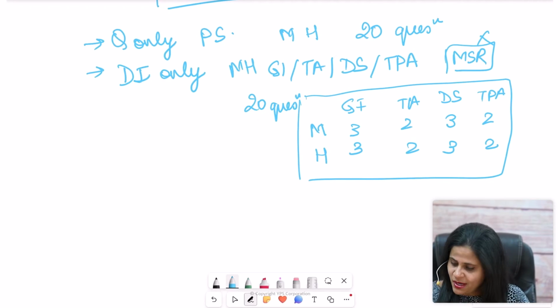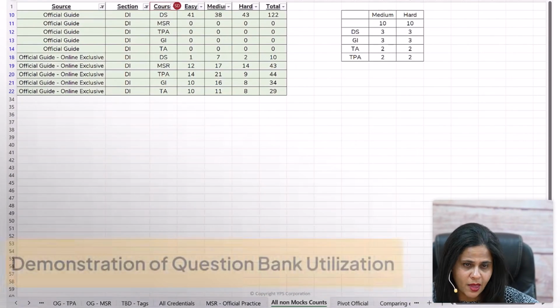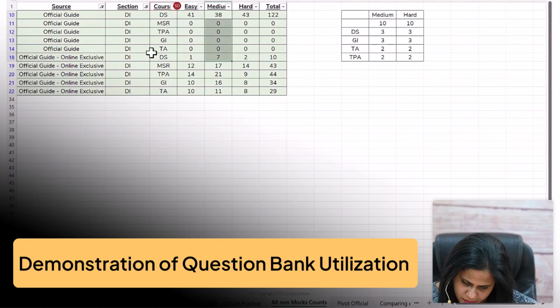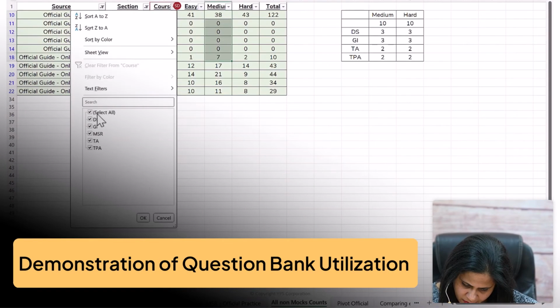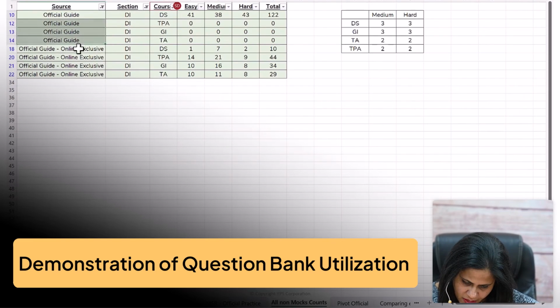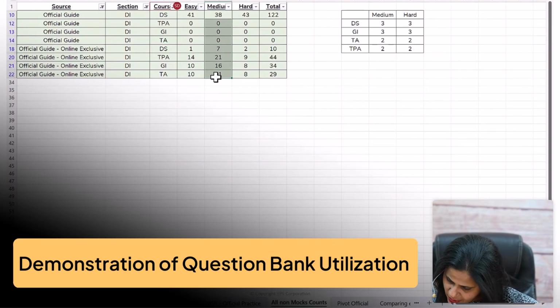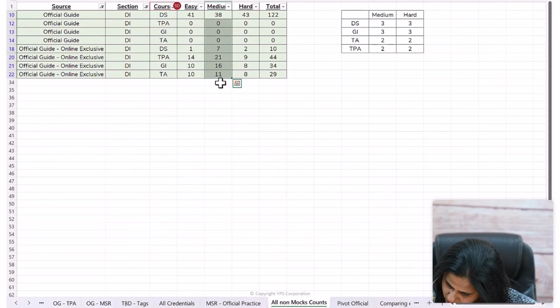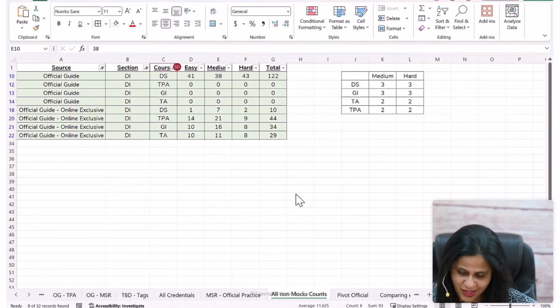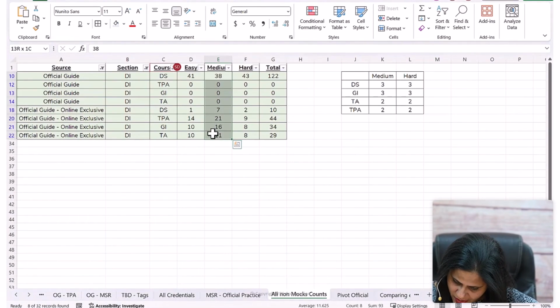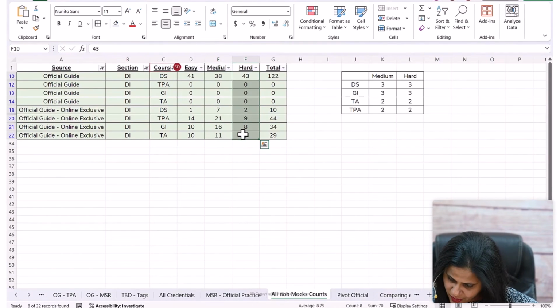Now let me also give you a demo of how you can do this. So here I have the distribution of questions, and I'm going to share this with you as well. So I'm going to remove MSR, and I'm talking about just the official guide. So what you see over here is, in all, how many questions here? I needed to get it out of the full screen mode. So in medium we have a total of 93 questions, and in hard we have a total of 70 questions.